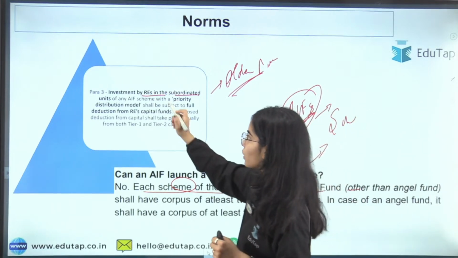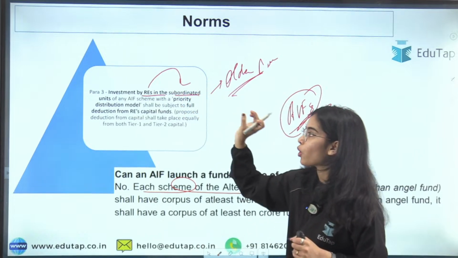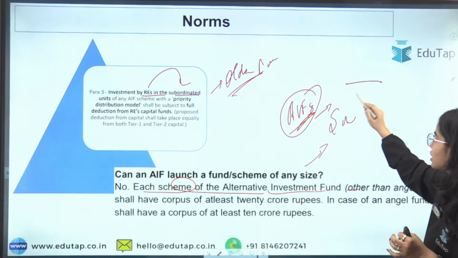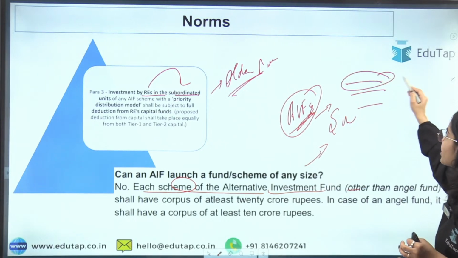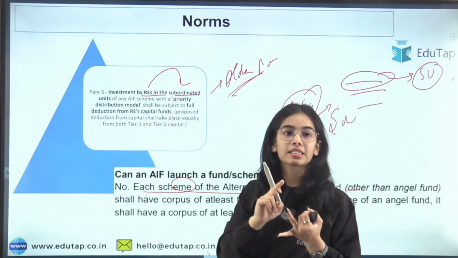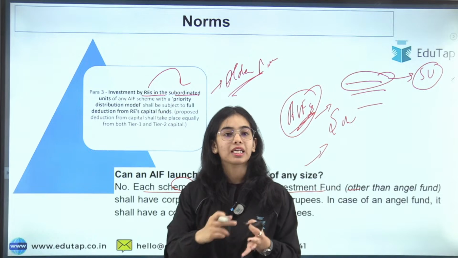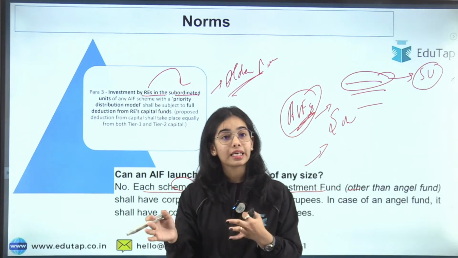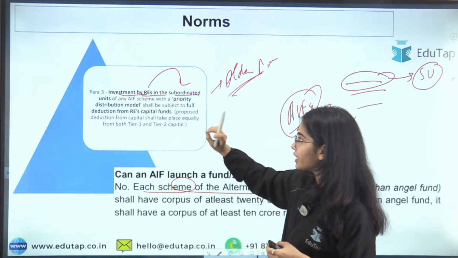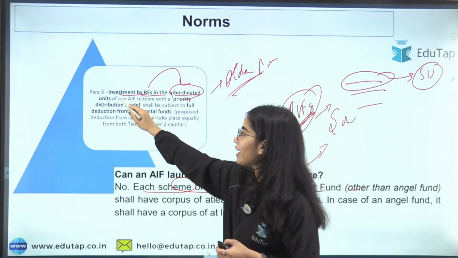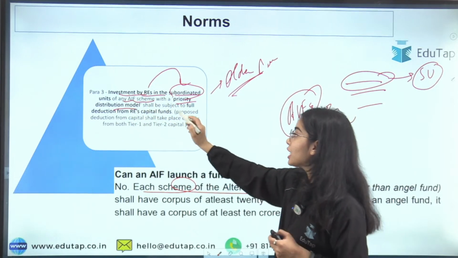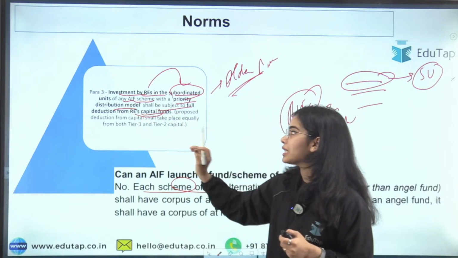So investment by the regulated entity in the subordinated unit of any AIF scheme. Let's say this AIF has different schemes. In this scheme there are some subordinated units, in this scheme there are some units, there is debt, there is equity in which the investment is happening, there is real estate in which the investment is happening. So the investment by the regulated entity in the subordinated unit of any AIF scheme with a priority distribution model, which we will understand, shall be subject to full deduction from RE's capital funds.